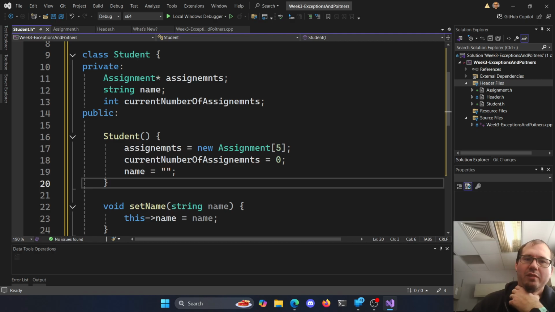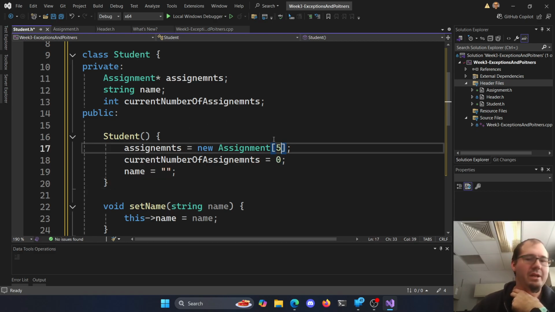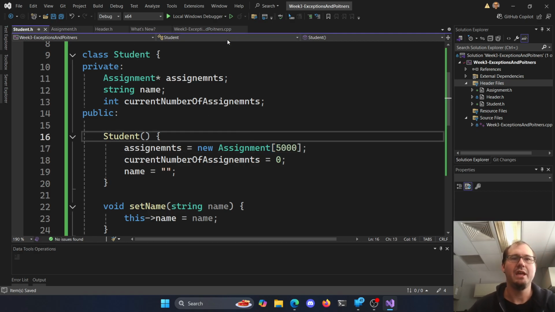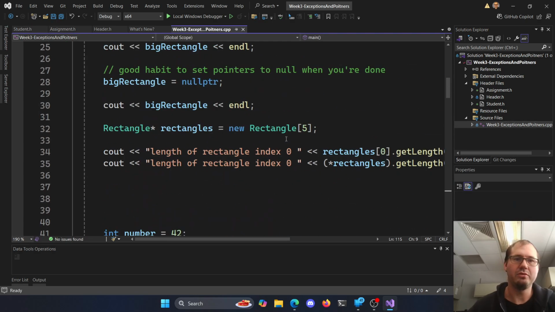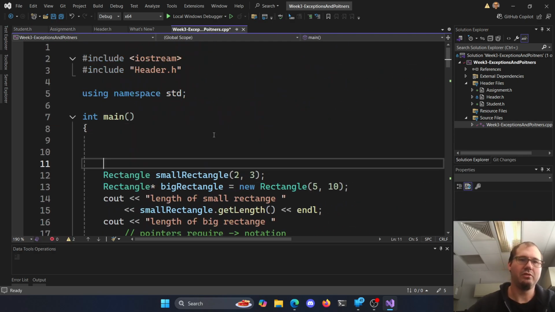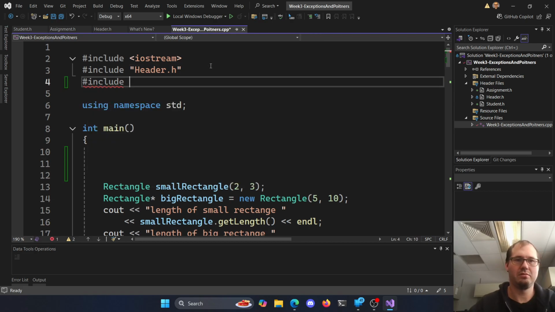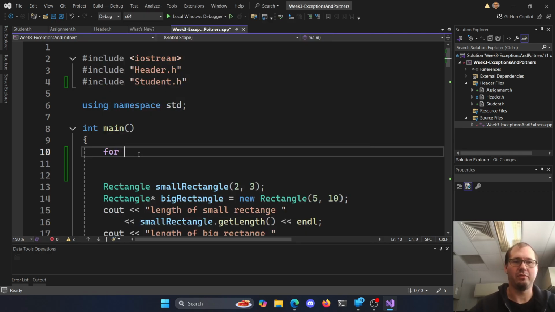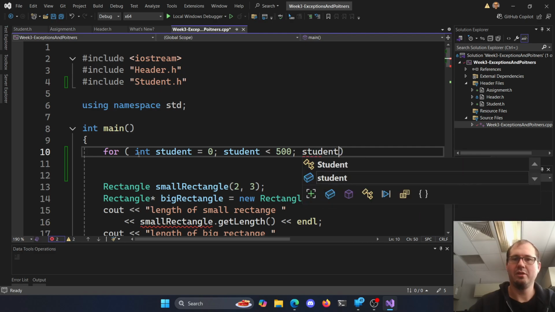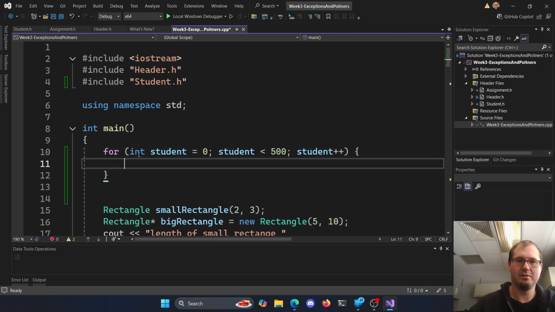One of the things we said is when I delete this student object, I want to make sure I go free up that space. If we don't free it up, we're going to be leaking some memory here. Let's crank this up to like 5,000 for a second, and then go back to our main class, and we'll do some silly things and make some students. So let's include student here, and I'll make some students. For student is 0, student is less than 500, student plus plus,